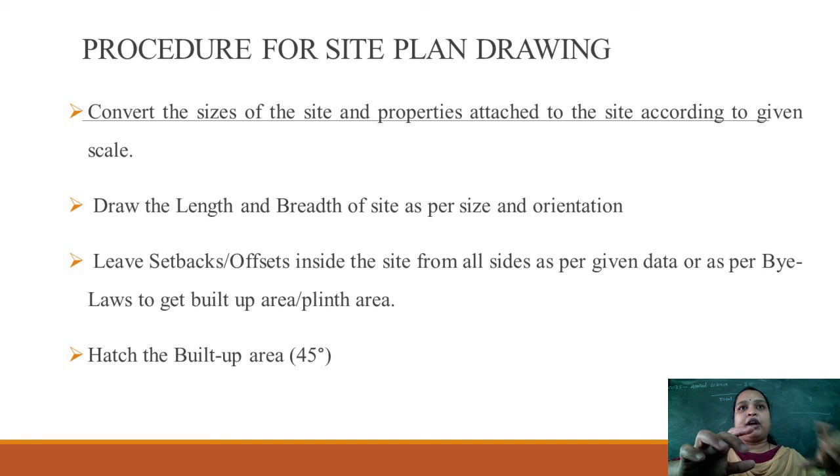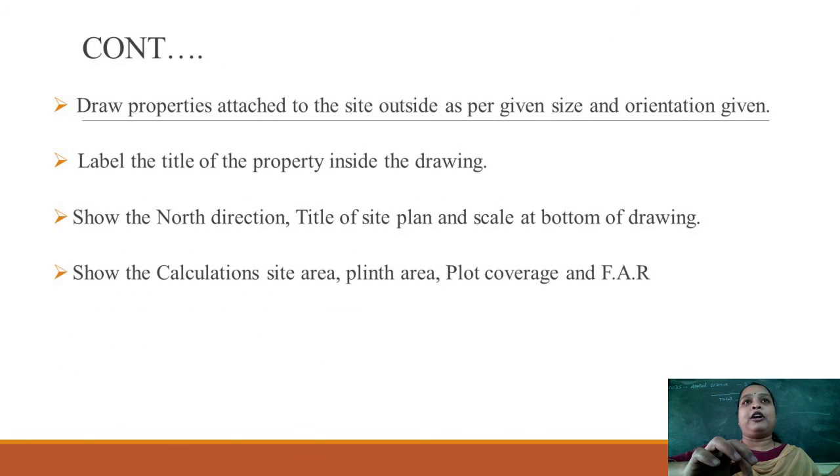So using your drafter, you can set your drafter to 45 degree, then draw the lines. Okay, so like this you have to draw the plot area. So next is draw the properties attached to the site outside as per given size and the orientation given. So after drawing your plot size, then next draw the other properties attached to your building. Okay, so those plot numbers etc. things you have to mention here.